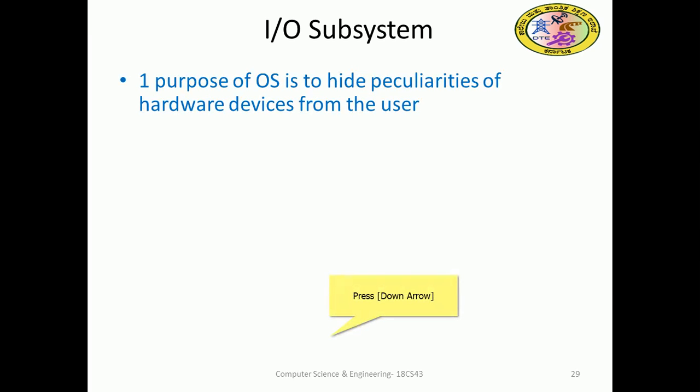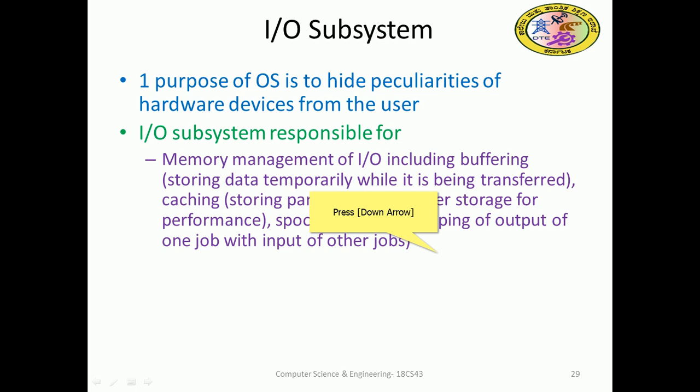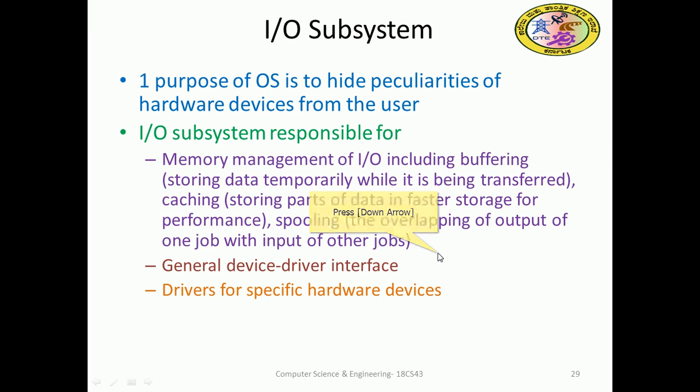The purpose of the OS is to hide the peculiarities of the hardware devices from the user, and the hardware devices need to be protected. The I/O system is responsible for memory management of I/O, including buffering, caching and spooling. These will be taken care of by the I/O subsystem, along with the device driver interface for specific hardware devices.